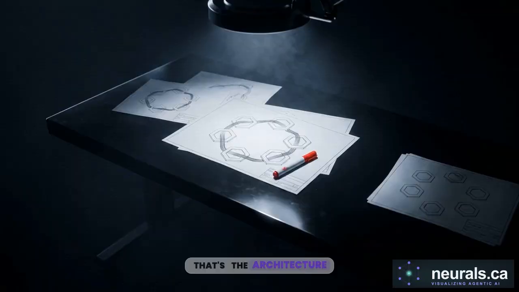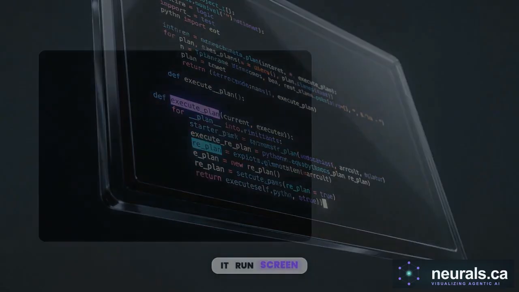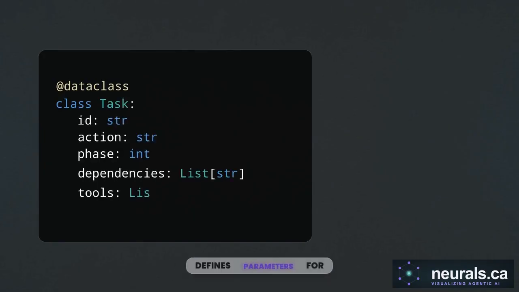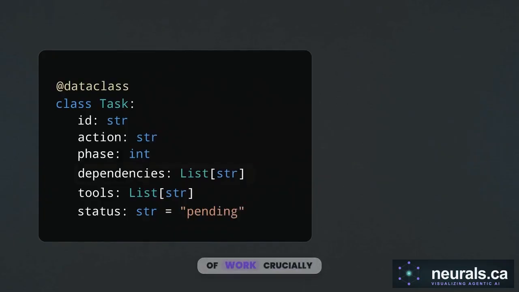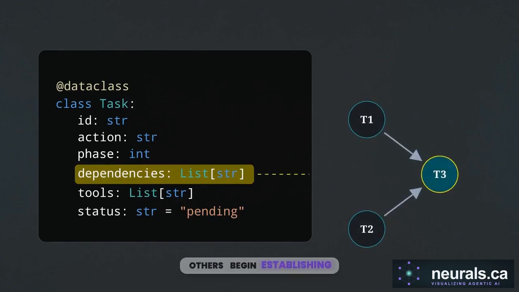That's the architecture on paper, 6 stages, 1 loop. To see it actually hold a goal together, decompose, fail, and replan in real code, let's watch it run. On screen is the atomic unit of a planning agent, the Task data class. The Python implementation defines parameters for a single piece of work. Crucially, the dependencies field declares which tasks must finish before others begin, establishing a networked execution topology.